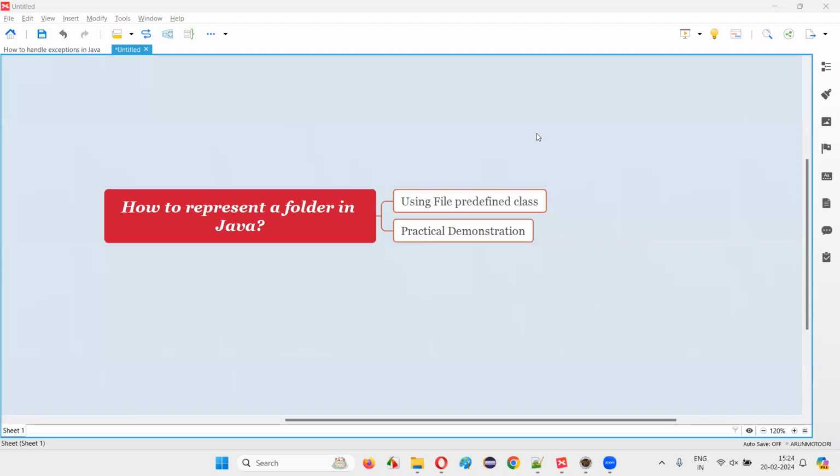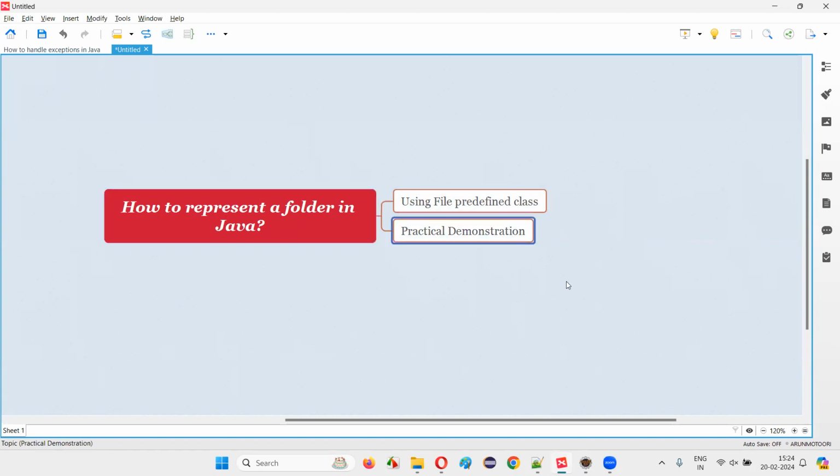Welcome to this session. In this session, I'm going to answer one of the Java interview questions, that is, how to represent a folder in Java. Let me answer. In order to represent a folder in Java, we have to use a predefined class known as File. File is a predefined class in Java. By creating an object for this File predefined class, we can represent a folder in Java.